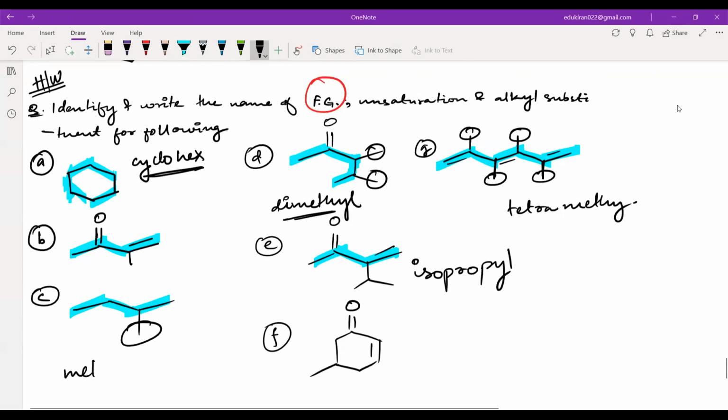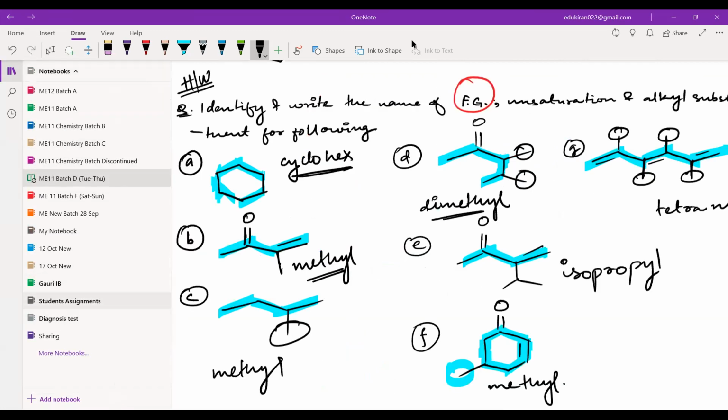So this will be methyl, correct? And this will be methyl. Okay. And here also you will have methyl as the alkyl substituent. Okay. So please check your answers. Okay. Please check your answers.